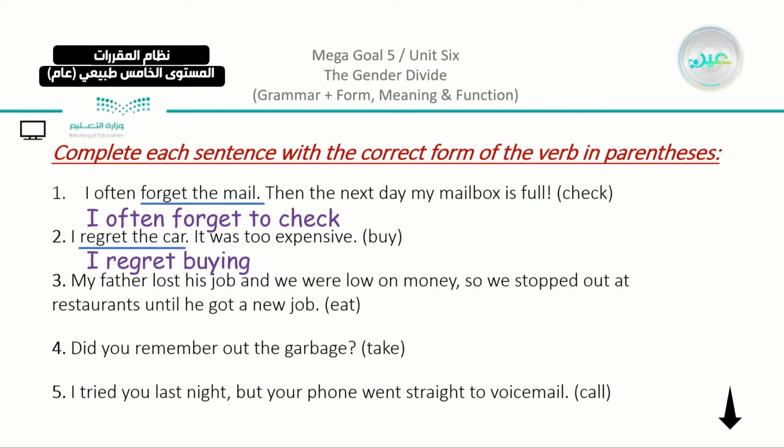Number 3: "My father lost his job and we were low on money, so we stopped out at restaurants until he got a new job." And we have here eat. So here we can see that we have the verb stopped, and then we are going to add eat. It is something that we stopped doing, so we can say, "We stopped eating out."